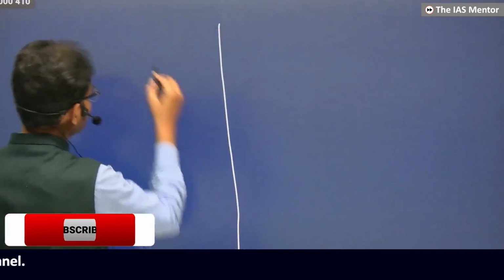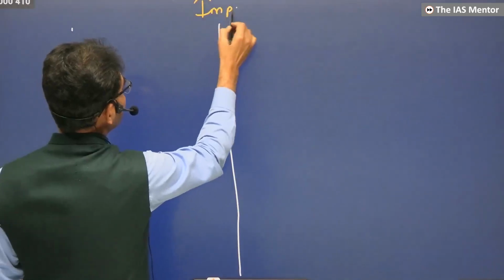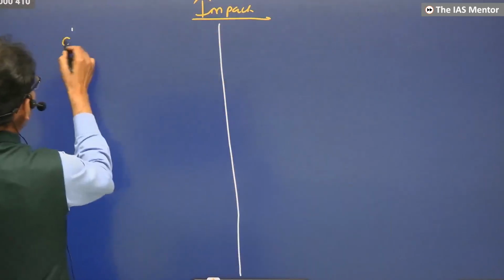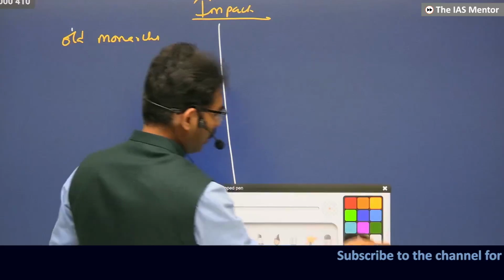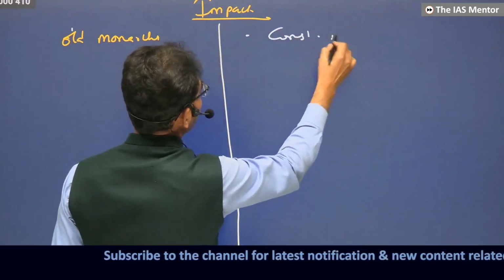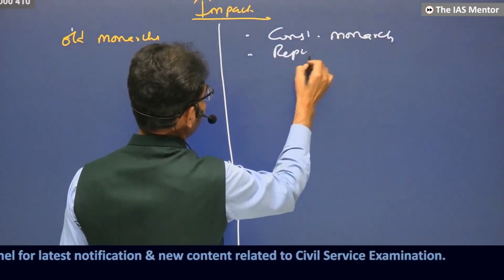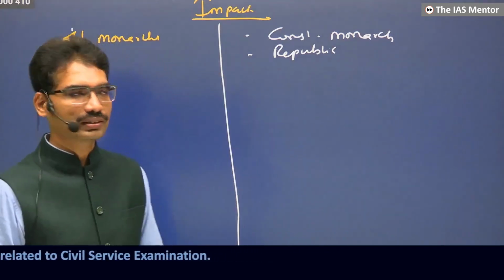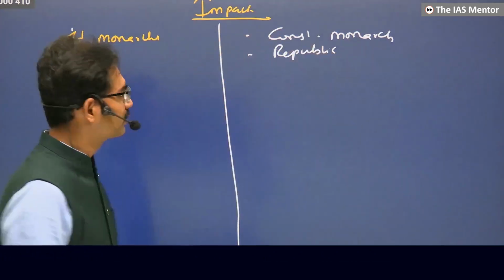What is the impact? Irrespective of the place, wherever it is, old monarchs were now being asked for a constitutional monarchy. The monarch should not be very ruthless. Sometimes they were asking for a republic. And in fact, France became a republic in 1848. France itself removed the dynasty and once again became a republic.